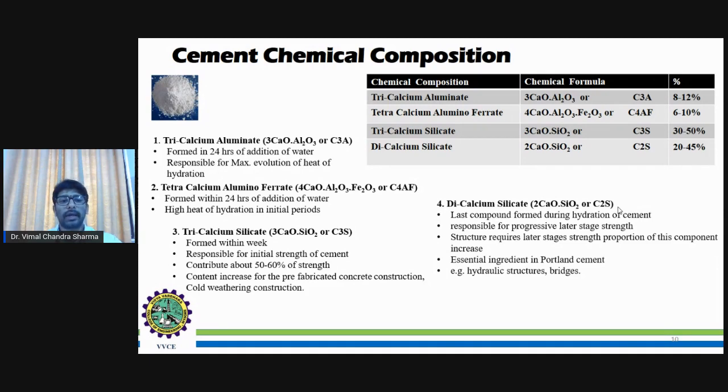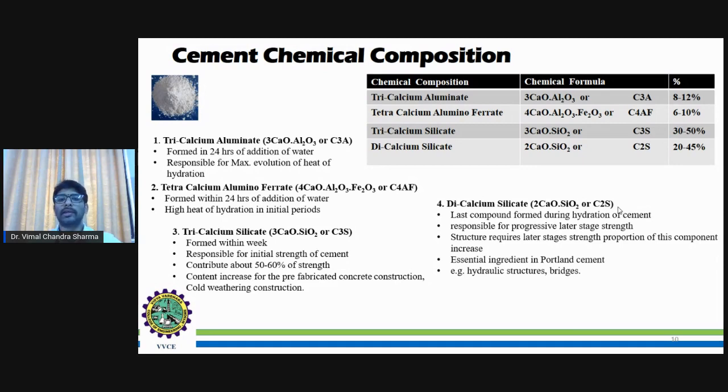This is important because at this stage we discussed cold weather construction, and it also plays a major role in tackling heat. This is the third stage, and the final stage is dicalcium silicate. As I mentioned, dicalcium silicate is the last compound formed during the hydration of the cement.